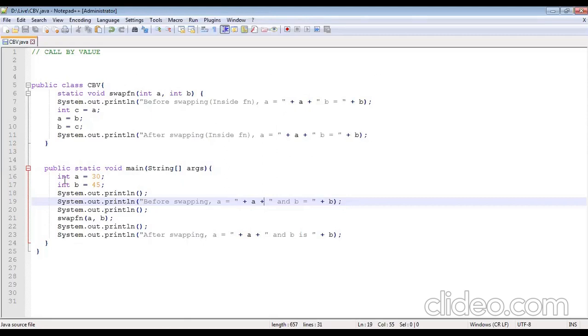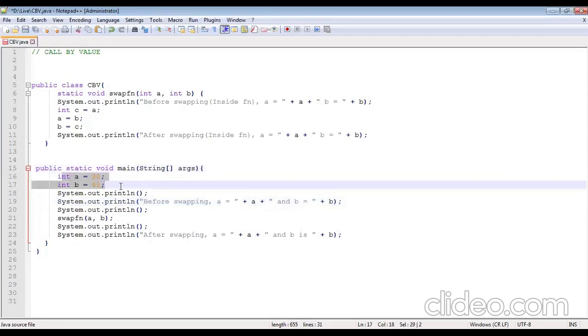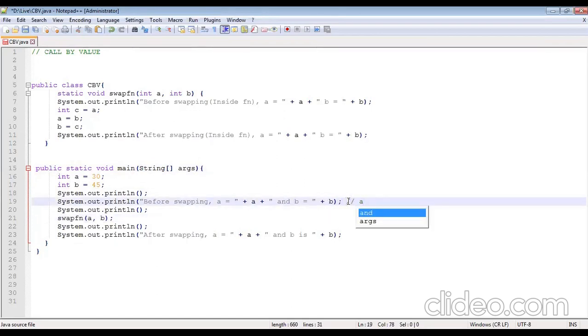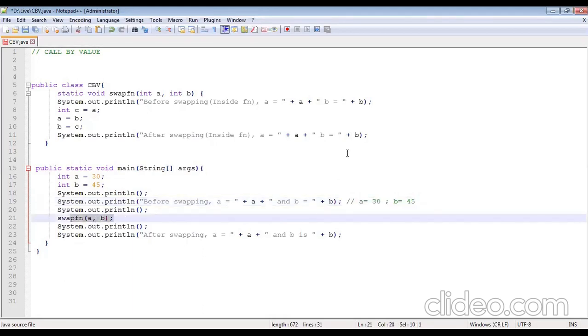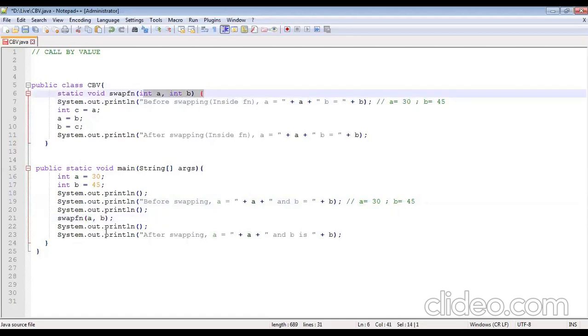Now look here. Let's come back to my program. We have a main function. I've got a equal to 30, b equal to 45. I'm doing the display of a and b over here. Then I'm swapping it. Here I have a is equal to 30 and b is equal to 45. That is the output. I am calling the swap function with a, b. When I start my program, there is no change in the output because the same values are being passed. I am doing a call by value. Values are passed, a is equal to 30, b is 45.